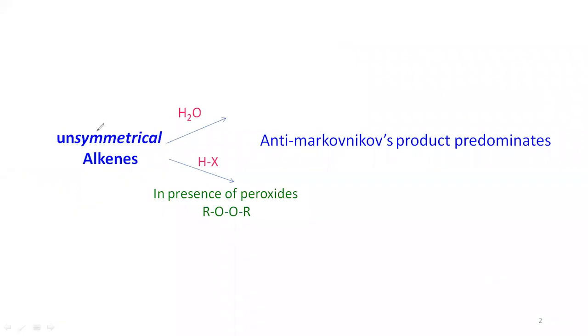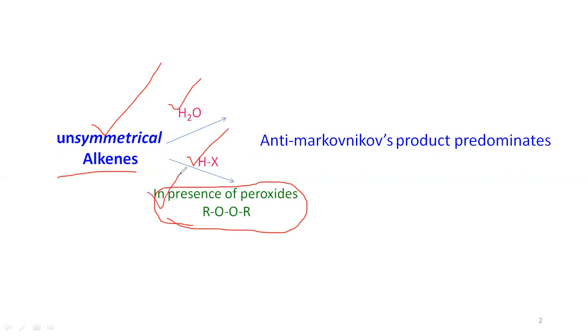Now we will see what happens in case of anti-Markovnikov's rule. Unsymmetrical alkenes in reaction with hydrogen halides or with water in presence of peroxides, that means any type of peroxide, hydrogen peroxide or benzoyl peroxide, follow anti-Markovnikov's rule.